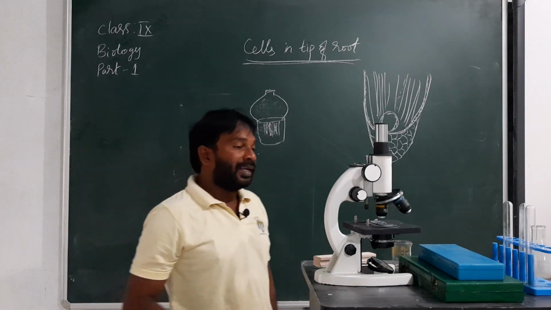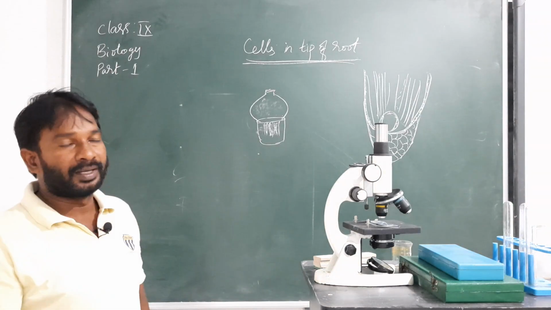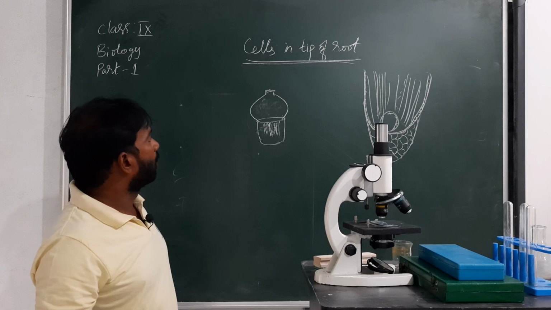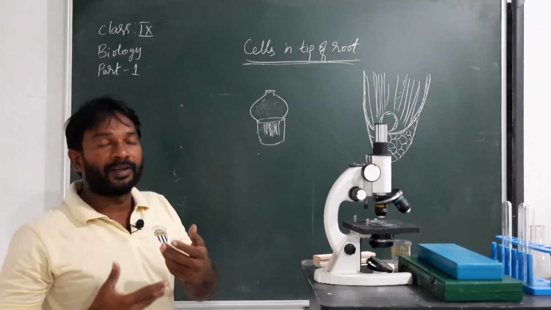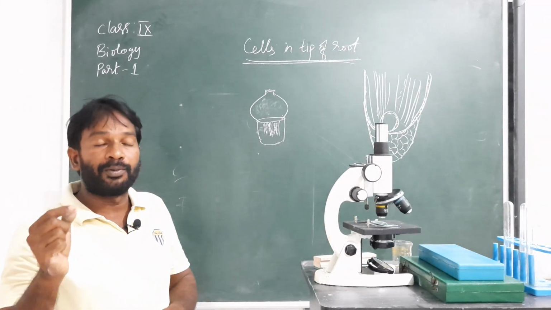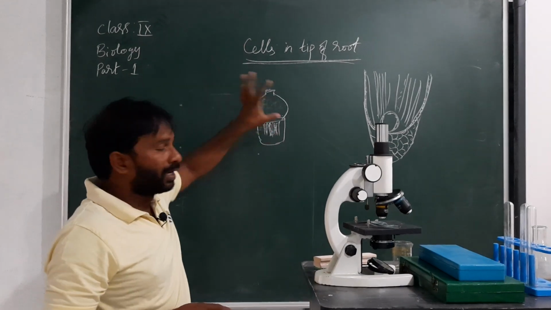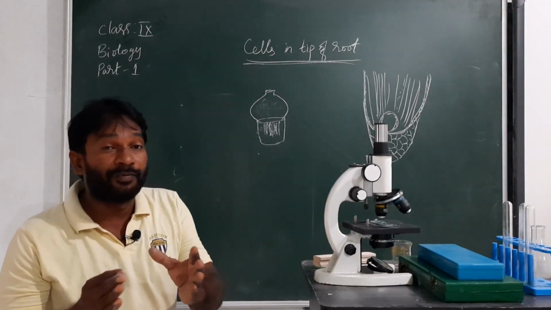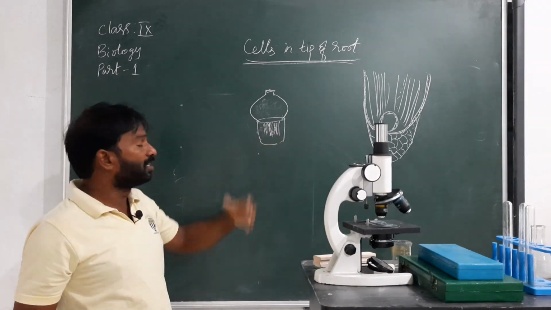Next, another activity: growing root tips. It is the same activity. Take this onion. Before, we cut the root hair. At the portion of the cut, we have to mark with a permanent marker, and again place it on the glass or beaker. Next, leave it for 5 to 6 days, and the root hairs grow submerged in the water.